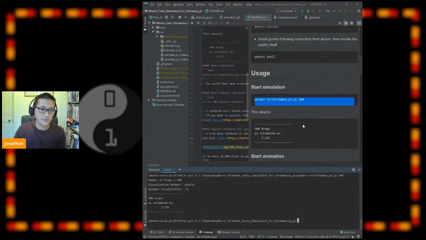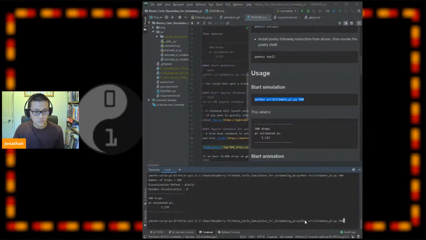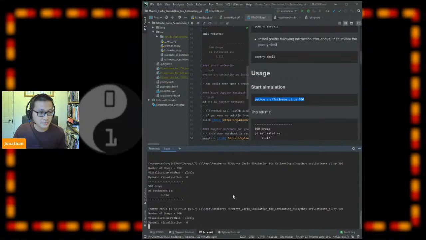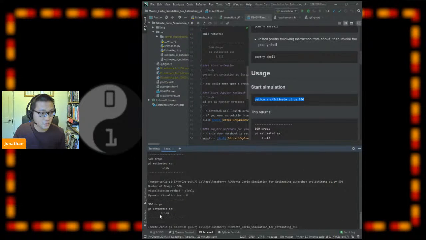If I just run this simulation for 500 times, it's actually doing the simulations in the background. We got an estimate of 3.128. Maybe we try it a little bit more.